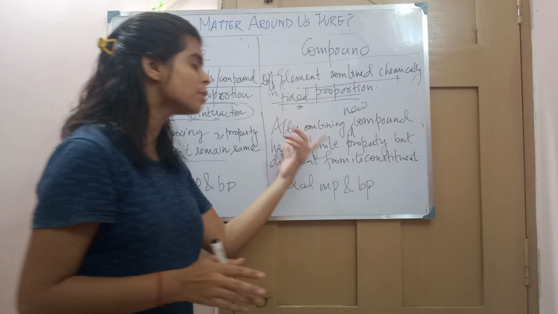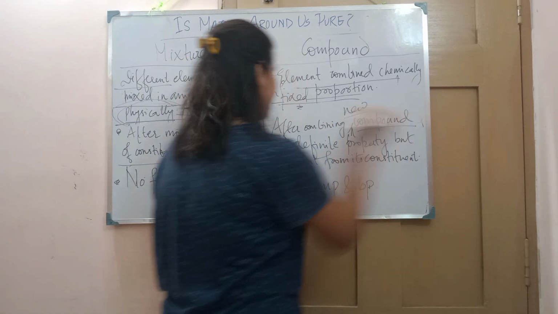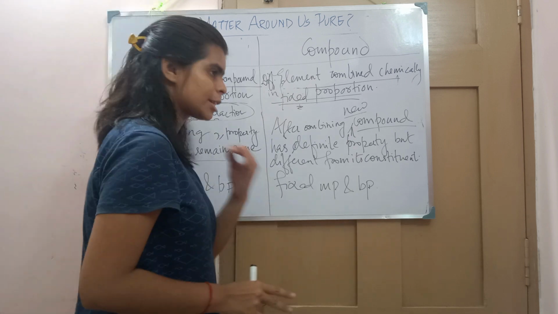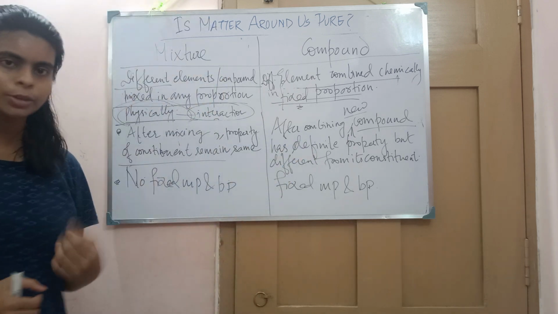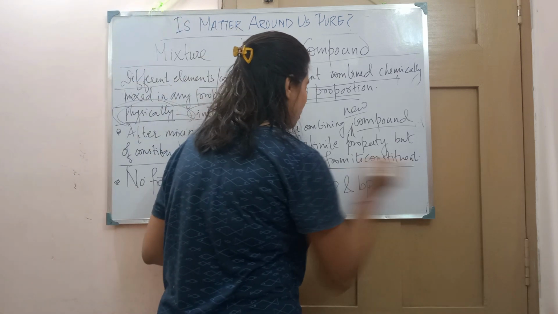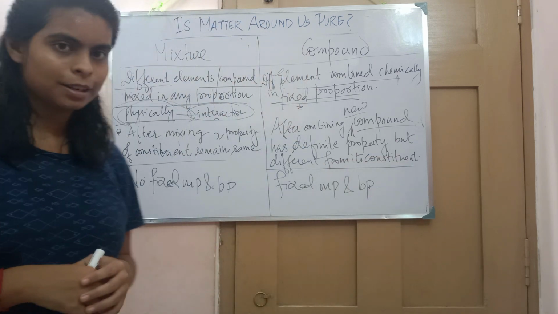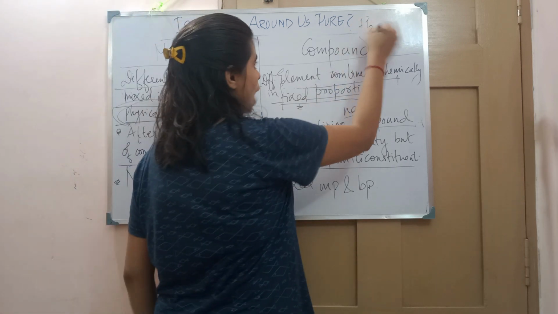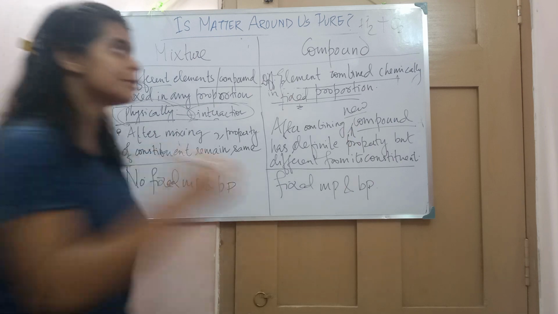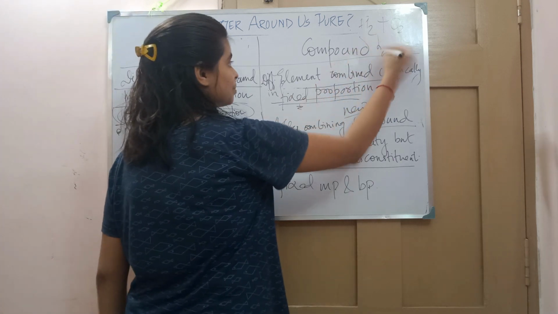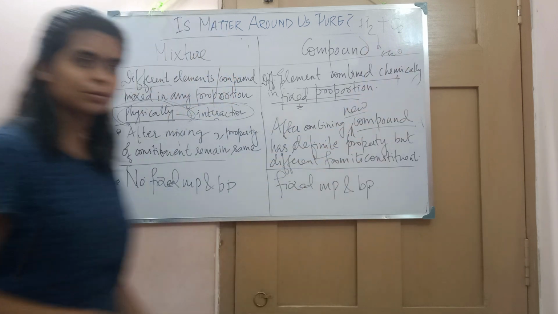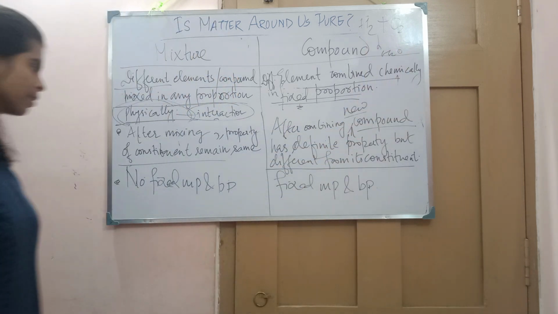But here, after combining, the new compound that has been formed has definite property. Of course, they have definite property. Whatever water you take, wherever you take it, it has definite property, but its property is different from its constituents. The property that H2 has, the property that O2 has, is different from what? Water. They are friendly to fire, while water is the enemy, the foe to fire.